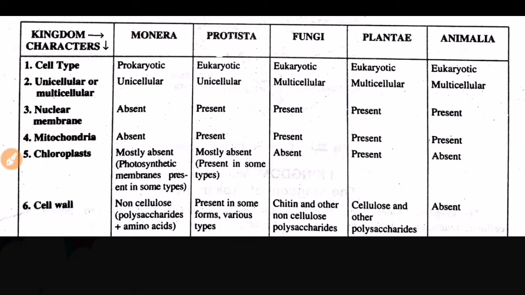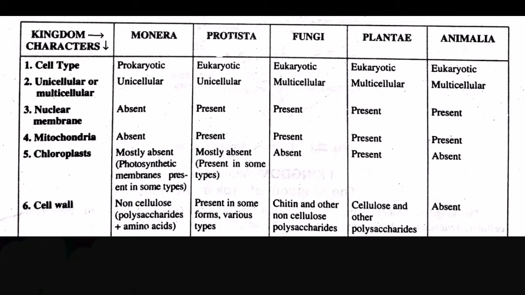If we talk about chloroplast, then in Monera chloroplast is mostly absent and photosynthetic membranes are present in some types. Similarly, in the case of Protista, the chloroplast is mostly absent, however it is present in some types. In the case of fungi, chloroplast is completely absent. In the case of Plantae, it is present, and in the case of Animalia, again the chloroplast is totally absent.